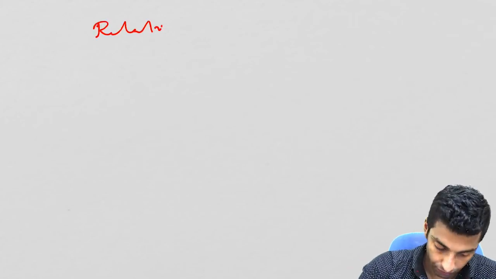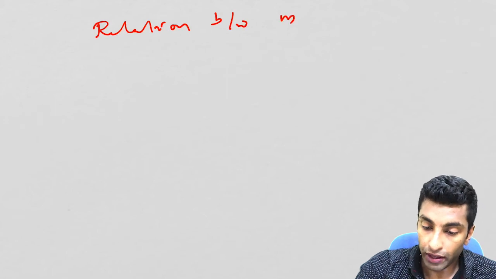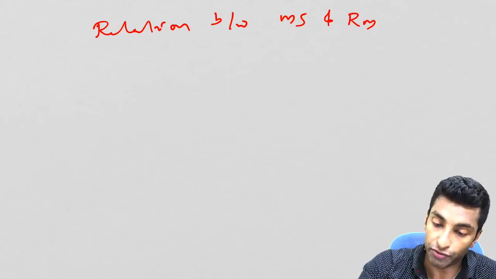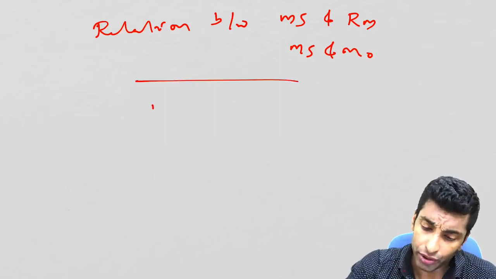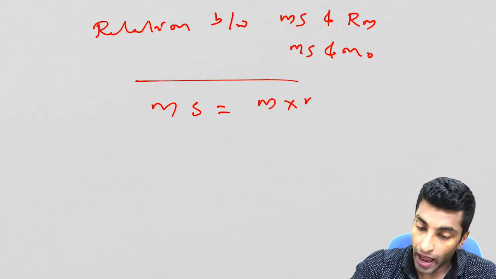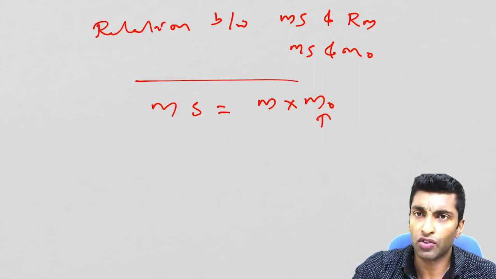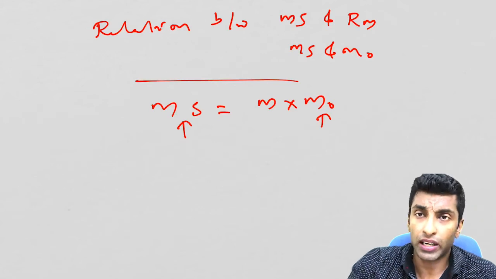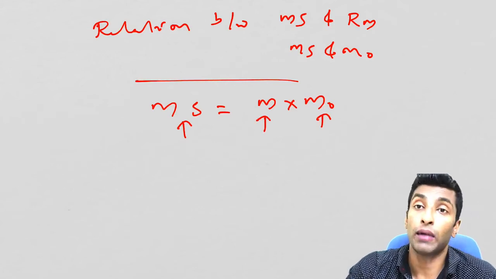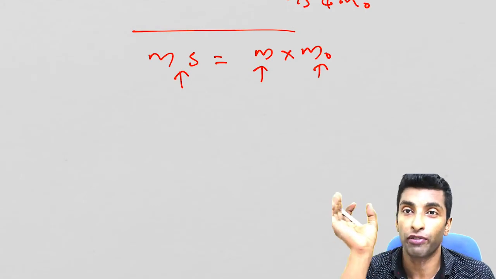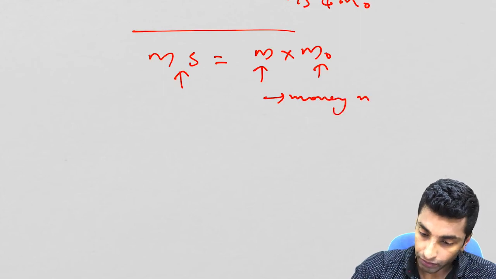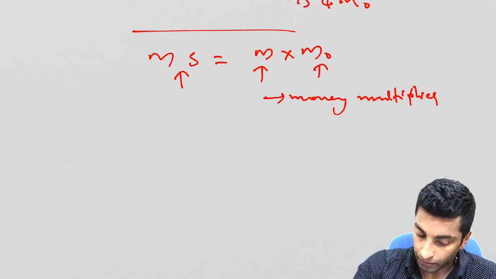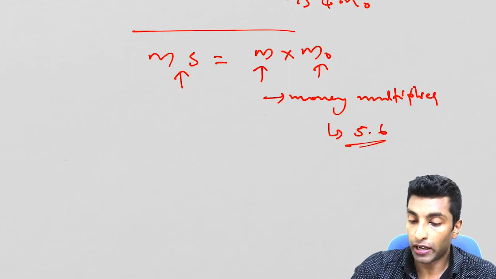Now let's look into the relation between money supply and reserve money, or money supply and M0. So the formula directly gives you that money supply equals M into M0. M0 is the reserve money that we have discussed now. MS is the total money supply. M is the money multiplier. Just before, I have told you the 5.5 value, that is the money multiplier. So M stands for money multiplier. Now the value of money multiplier is 5.6.